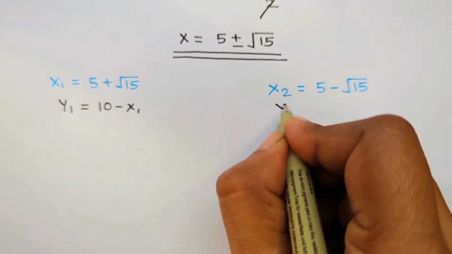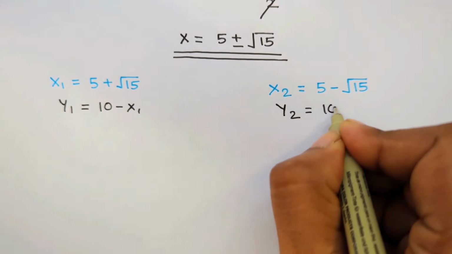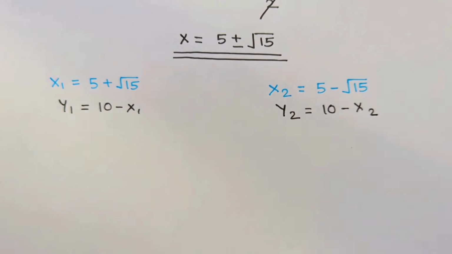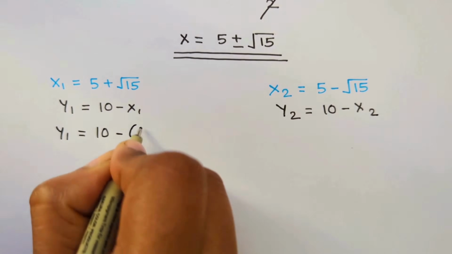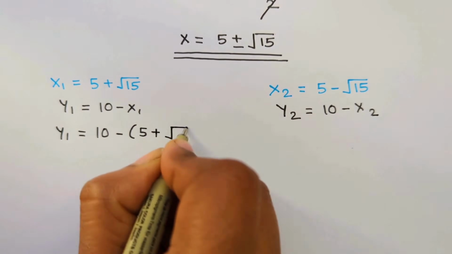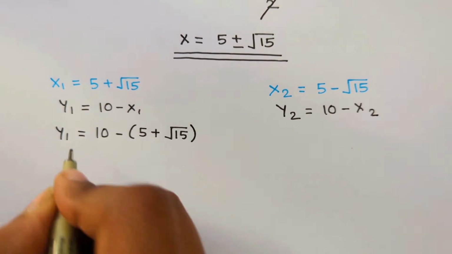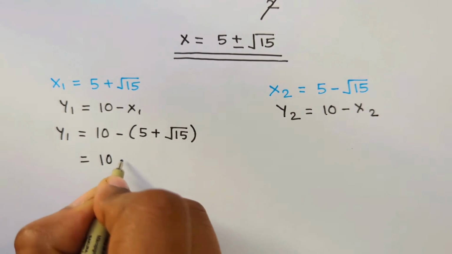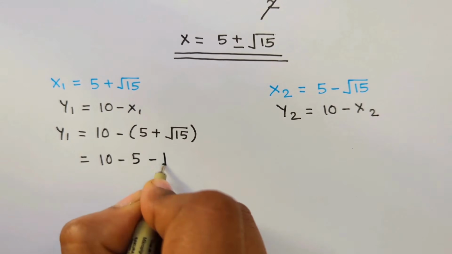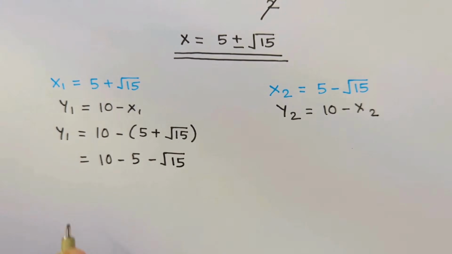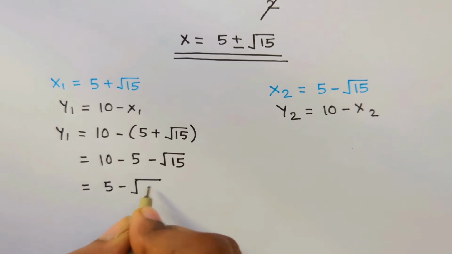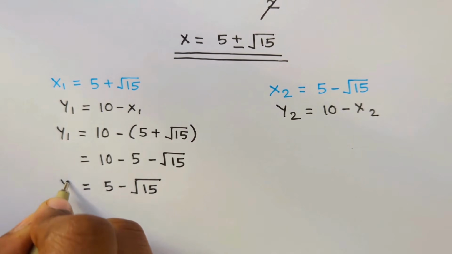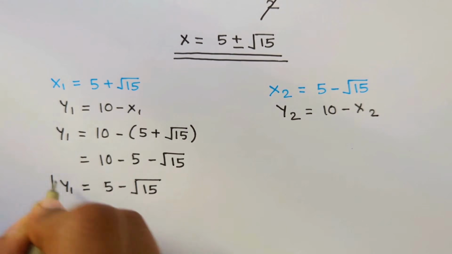So for the x1 and x2 cases, we are writing them separately as y1 and y2. Let's continue with x1 and y1. y1 is equal to 10 minus, placing the value of x1 here, which is 5 plus square root of 15, which is equal to 10 minus 5 minus square root of 15, which is 10 minus 5 is 5 minus square root of 15. That is the value of y1 we have got.